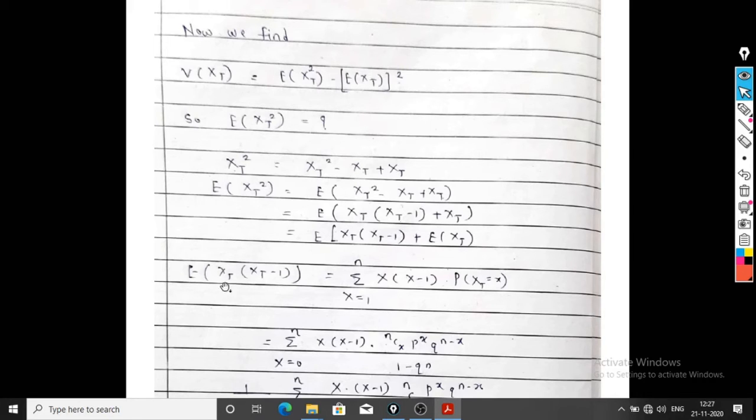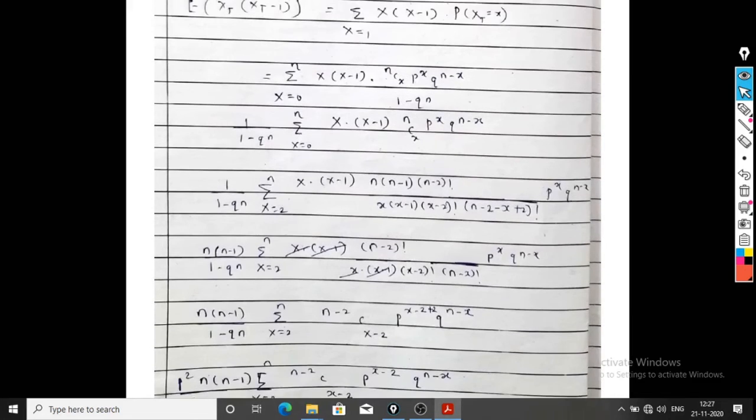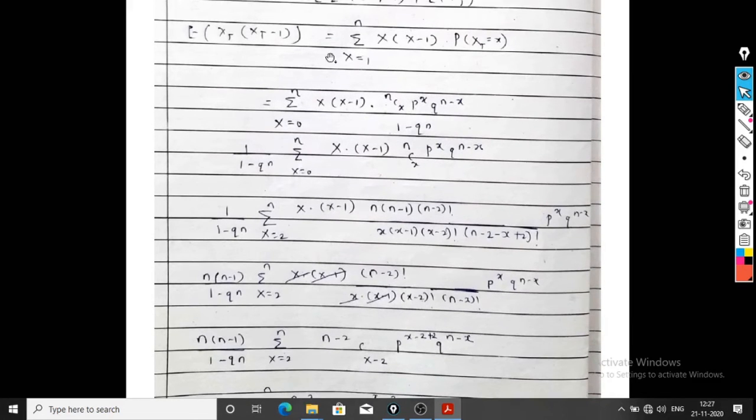What is the definition of the expectation of Xt into Xt minus 1? It is simply, x running from 1 to n, x into x minus 1, because this is Xt into Xt minus 1, into the probability of Xt equal to x. So summation x equal to 1 to n, we can write summation x equal to 0 to n.